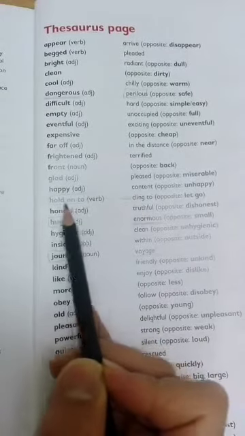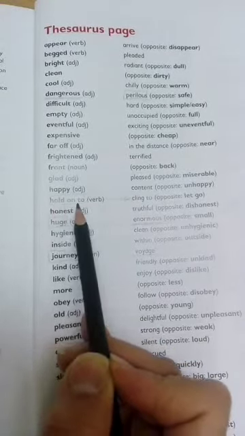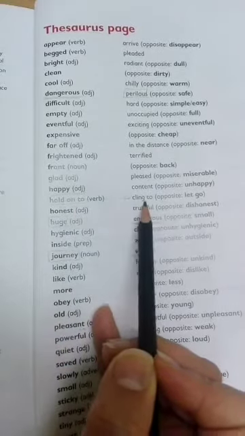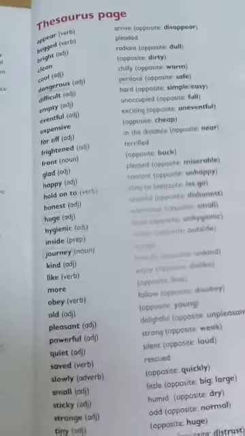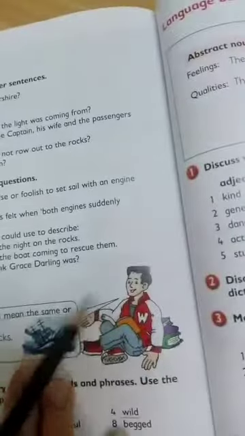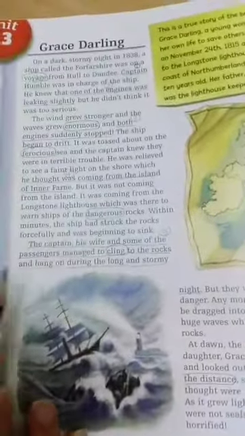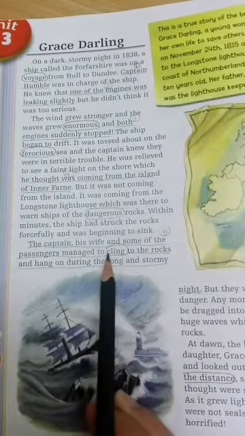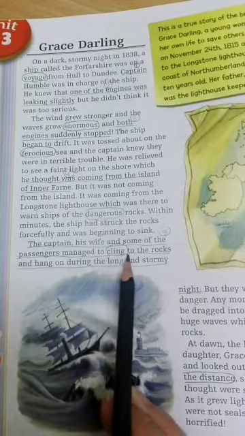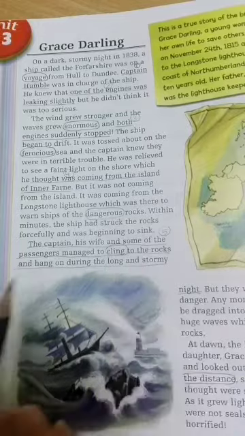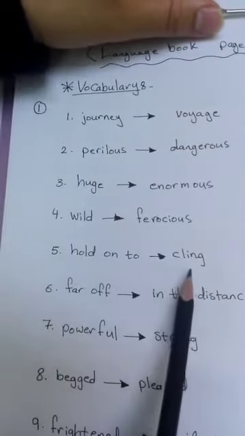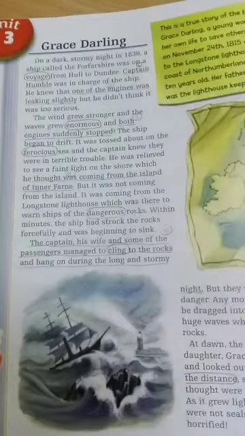These are synonyms. This is the phrase hold on to, and this is its synonym, cling to. Let's find it in the text. This is the phrase cling to. And this is how you should write it: hold on to, cling to.